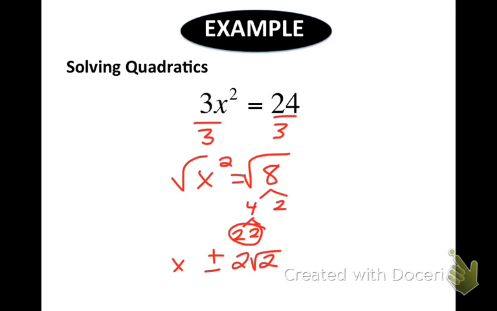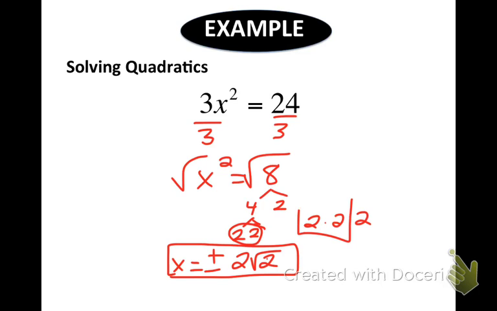Don't forget your plus or minus. Would it be 4? There are 3 2s, so you make a box of 2 times 2, which is 4, and you're left with one 2. That goes to the square root of 4 times the square root of 2. The square root of 4 is 2. Alright, so we get plus or minus 2 square root 2.